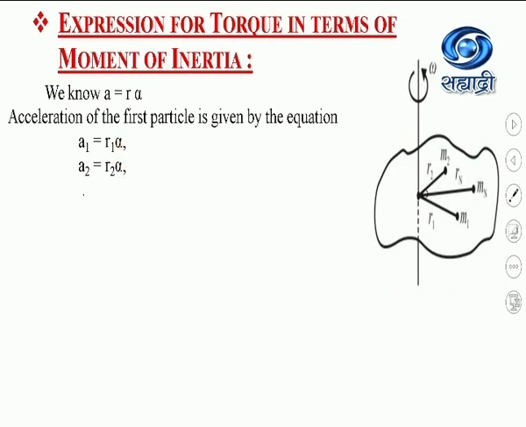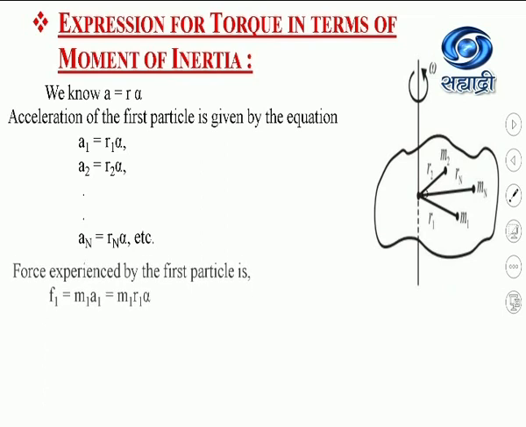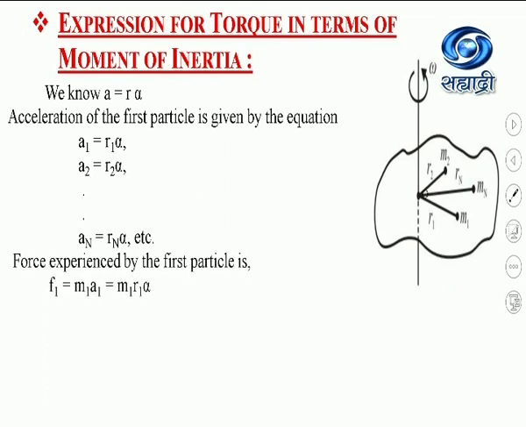In this way, the linear acceleration of the last particle is given by an equal to rn alpha.